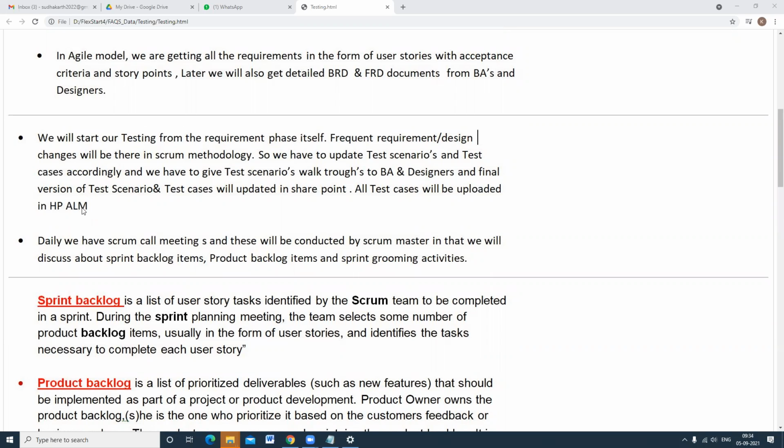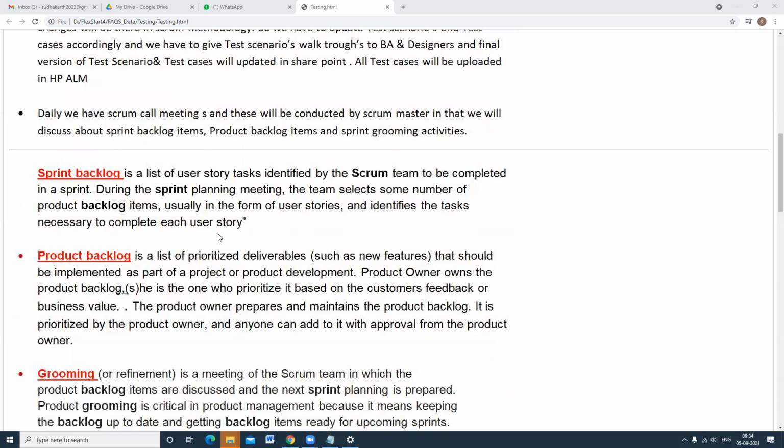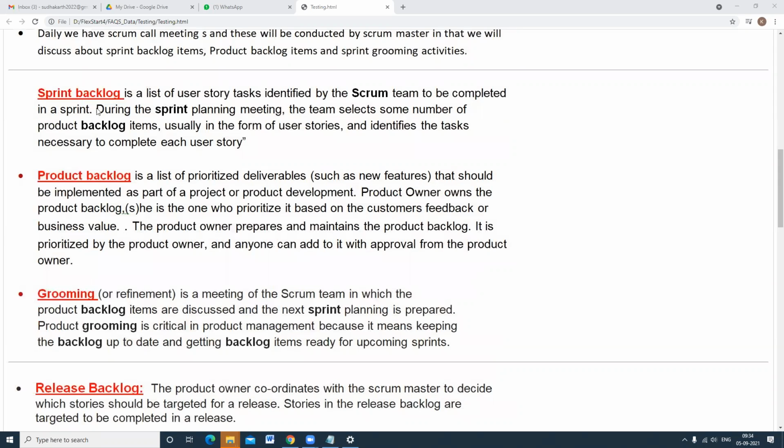Daily we have a scrum call meeting, and this will be conducted by the Scrum Master. In that we will discuss the sprint backlog, product backlog, and sprint grooming activities. The Scrum Master will give the updates on sprint backlog items, product backlog items, and sprint grooming activities.